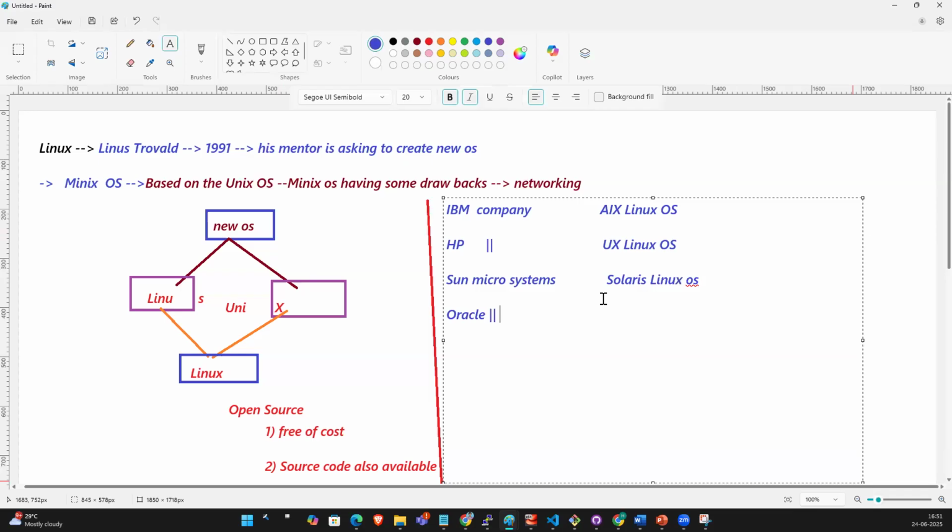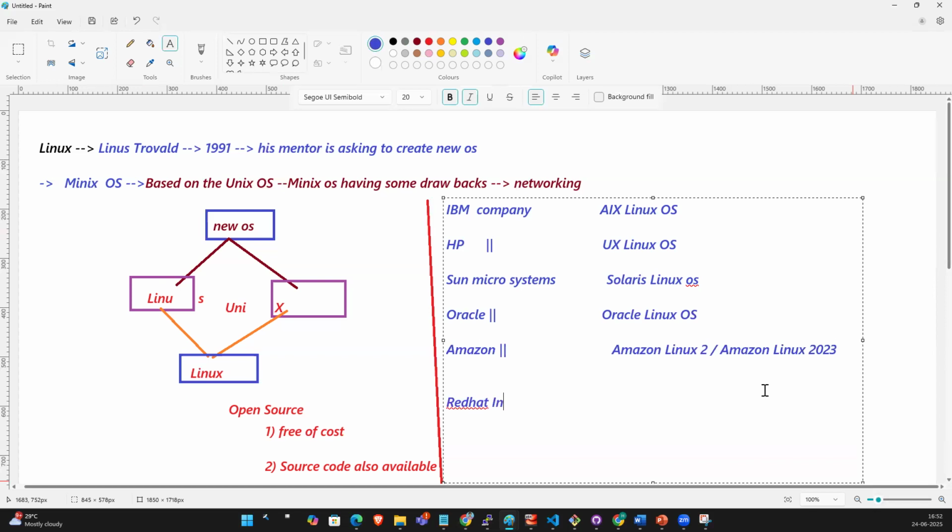Oracle company took that source code and created their own version called Oracle Linux OS. The same with Amazon. Amazon company took that source code and created their own version called Amazon Linux 2 and Amazon Linux 2023.